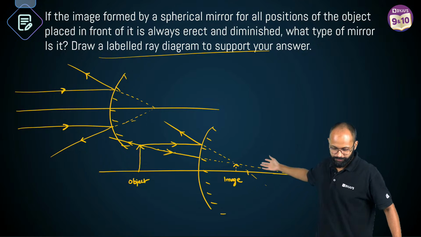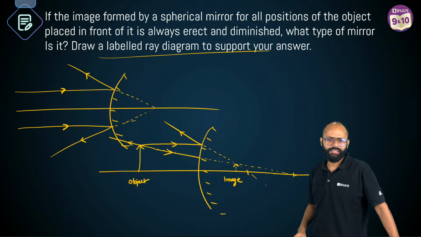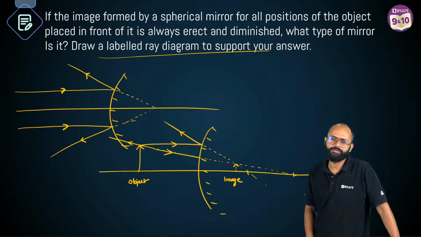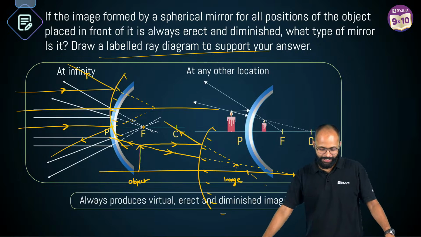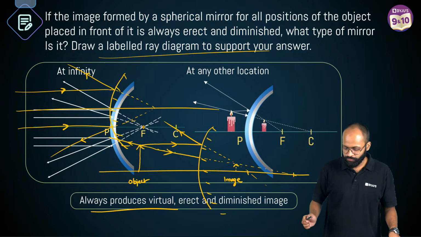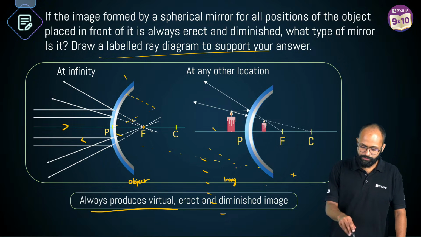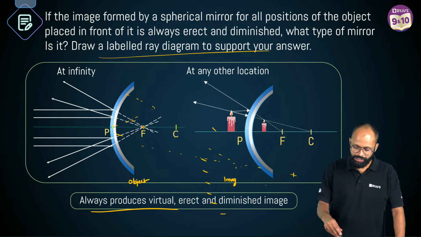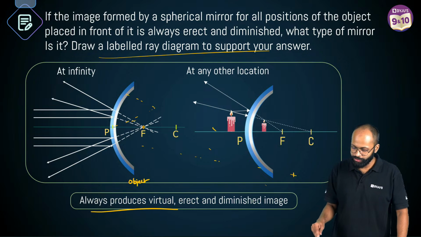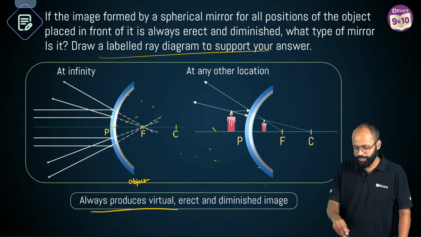What is a convex mirror? This is a convex mirror. So, it always produces a virtual, erect and diminished image. You will make these diagrams, very easy diagrams, and please don't forget to put the arrow in the rays. That is very important. Fine, okay?